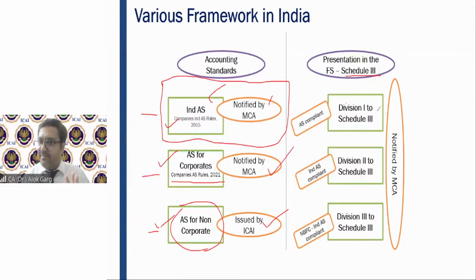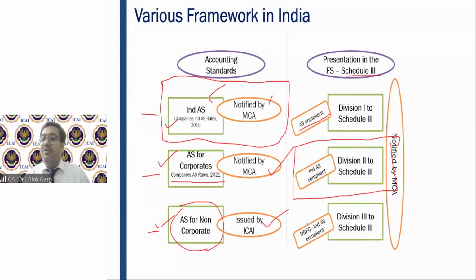So Division 1 of Schedule 3 is the AS compliant Schedule 3. Division 2 of Schedule 3 is the IND AS compliant Schedule 3. So Nestle, ITC, Reliance, Bharti Airtel, all these companies are following Division 2 of Schedule 3. So friends, in your CA final curriculum, Division 2 of Schedule 3 is relevant.